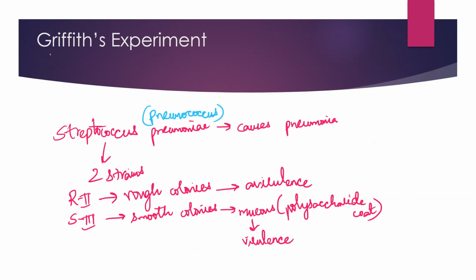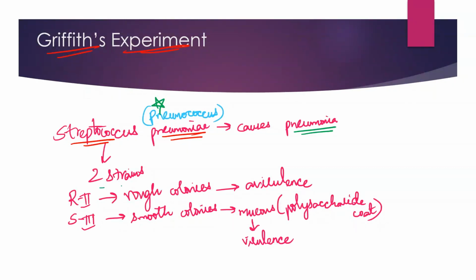First is Griffith's experiment. What he did was take a specific type of bacterium, Streptococcus pneumoniae. It is also known as pneumococcus, and it causes the disease pneumonia. He took this Streptococcus and grew it on a Petri plate. That means he took a Petri plate, put some media in it, and added an inoculum, that is, a few cells of Streptococcus pneumoniae.